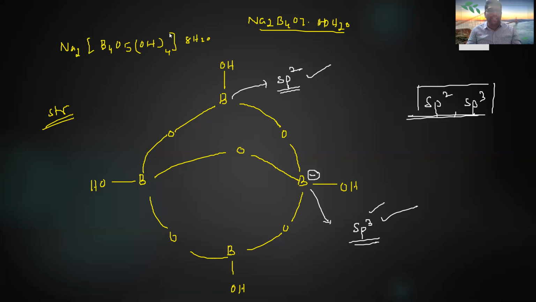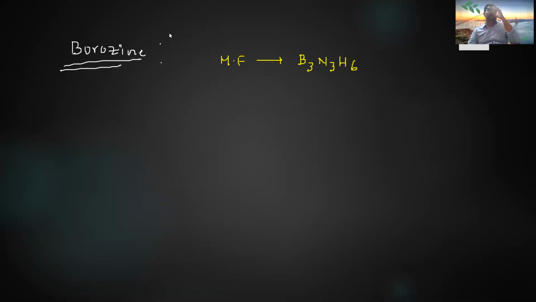Okay, and the next one is borazine in the third A group family. Borazine topic. What is borazine? It is also a very important concept in competitive examinations. Borazine is also called inorganic benzene. Why is it called inorganic benzene? First of all, what is the molecular formula of borazine? The molecular formula of borazine is B3N3H6. So here, how many borons? 3. How many nitrogens? 3.